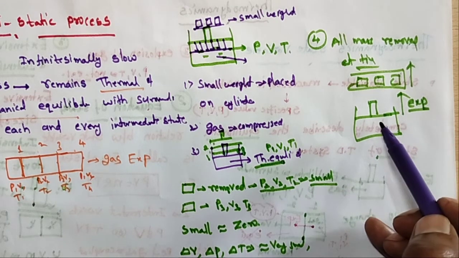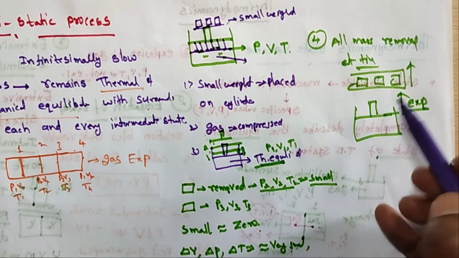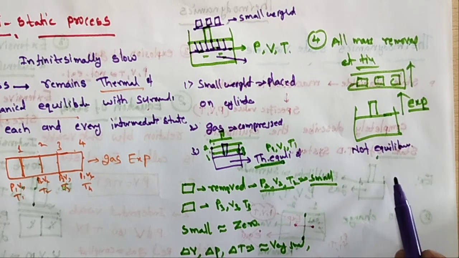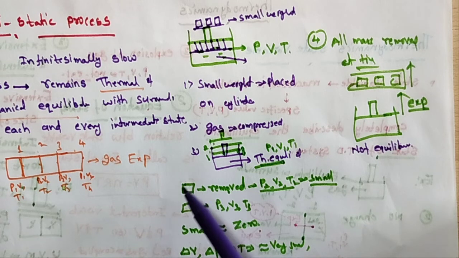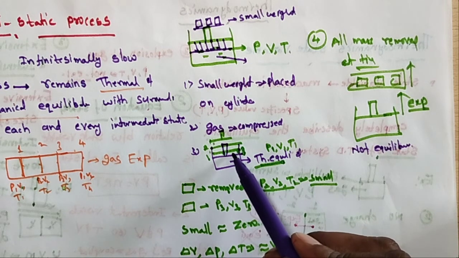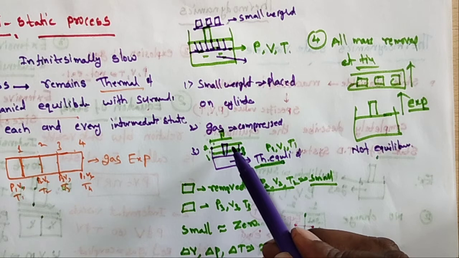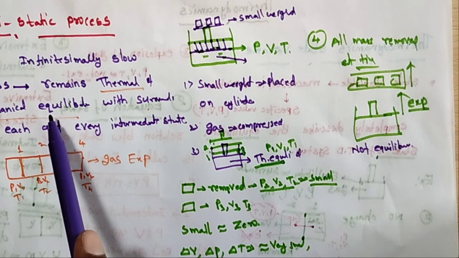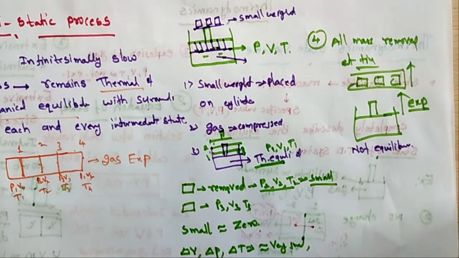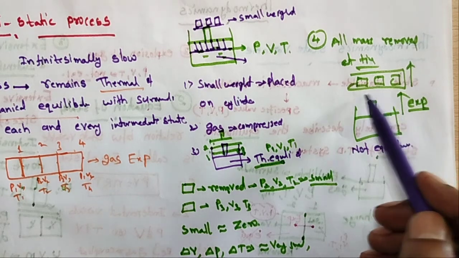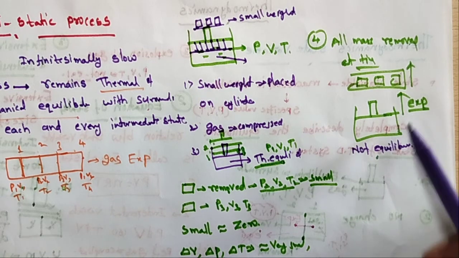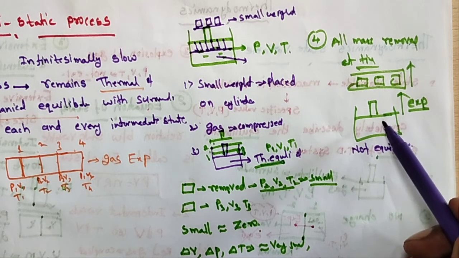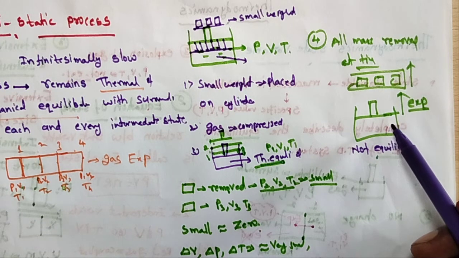In this case, the final gas is not in equilibrium. A quasi-static process is one in which, at any intermediate state, the gas maintains thermal and mechanical equilibrium. But if all three weights are removed at once, the gas expands very fast, abruptly. So this is not a quasi-static process.